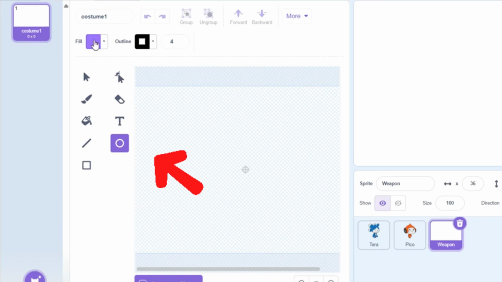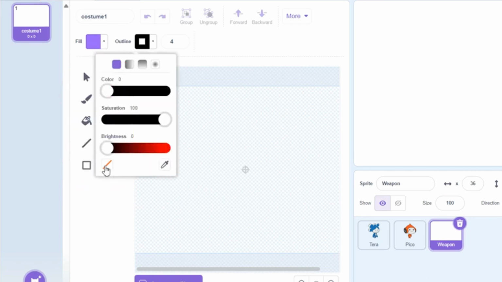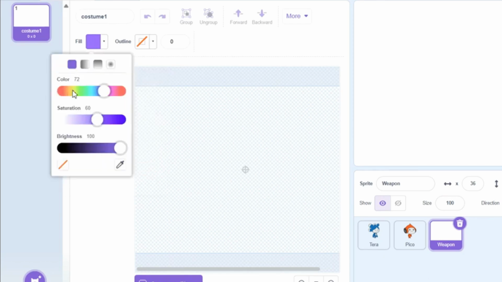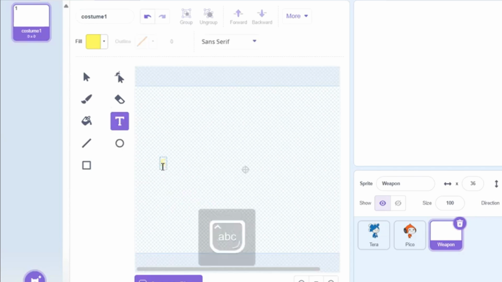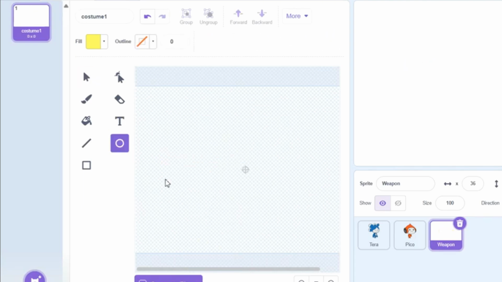And now to make the sword, first we're going to make the handle. We're going to turn off the outline, but allow the fill to stay, and change the fill to yellow, but you can change to whatever color you want. Then, on the circle selection, you can drag your cursor, and it'll produce a circle. Depending on how long you drag your cursor, the circle will be in different shapes. So to prevent that from happening, you need to press Shift and drag your cursor at the same time.